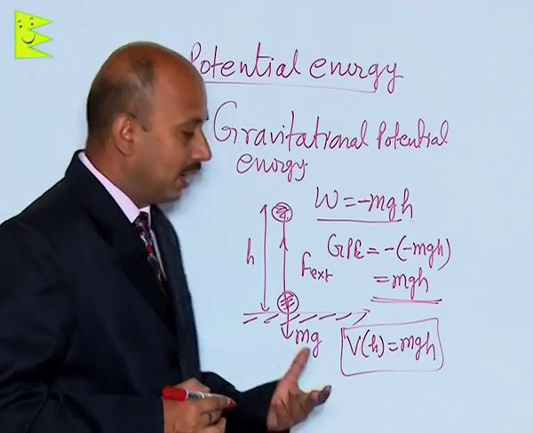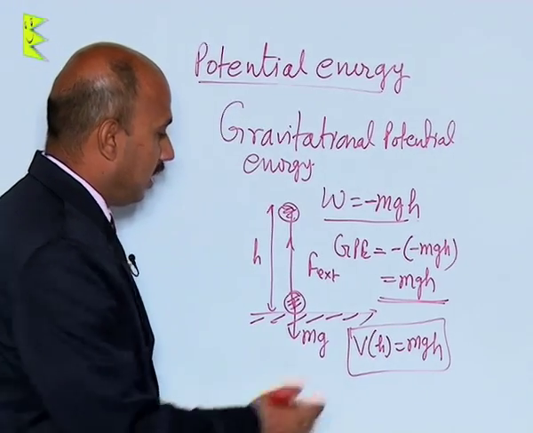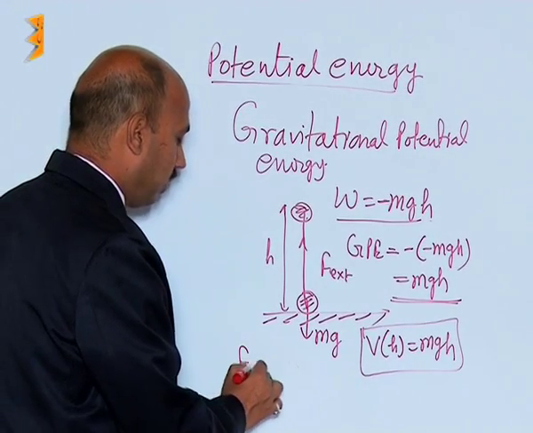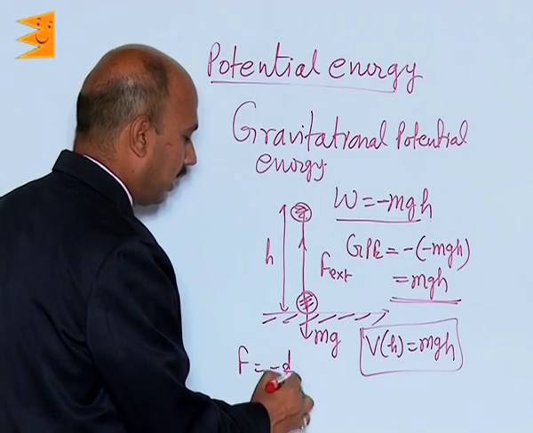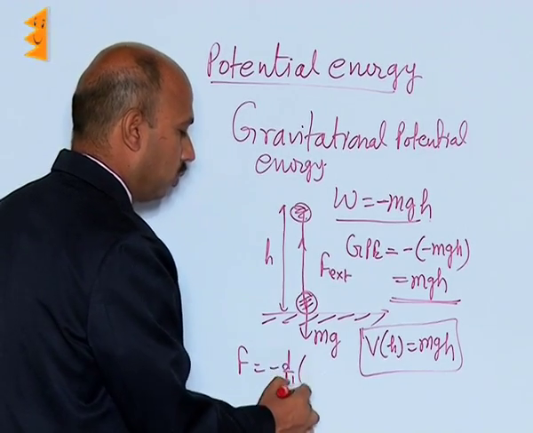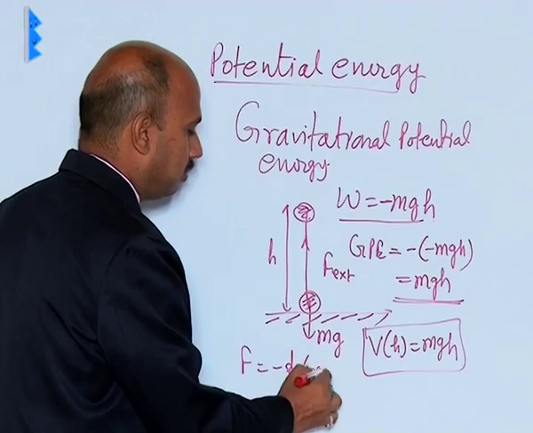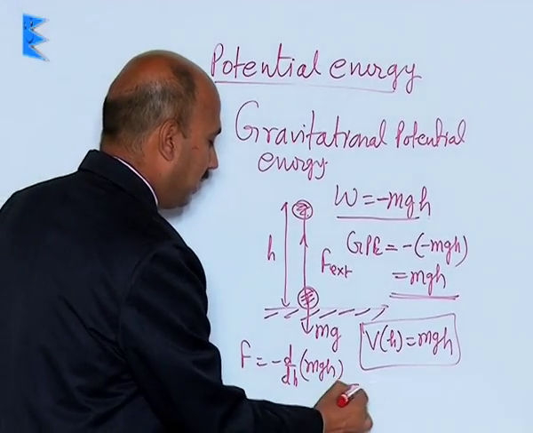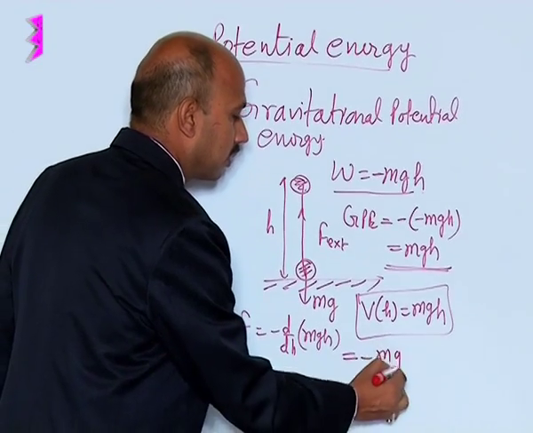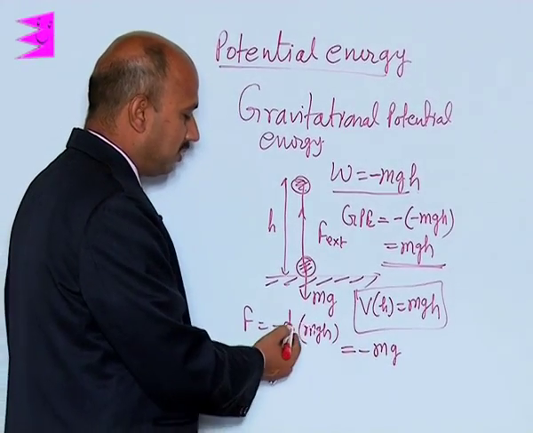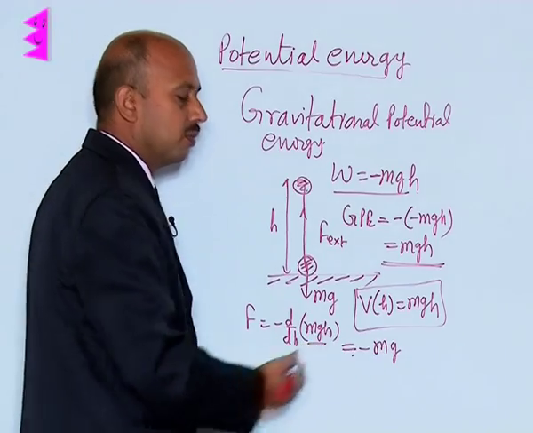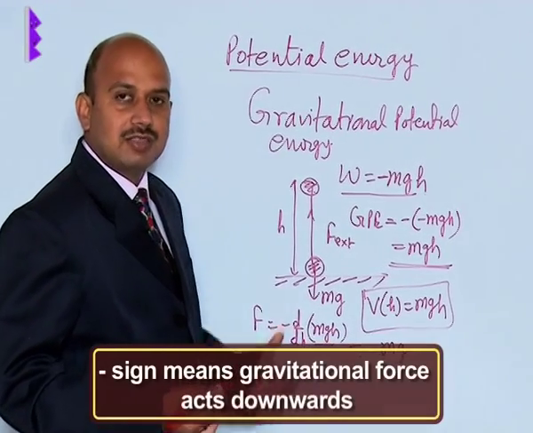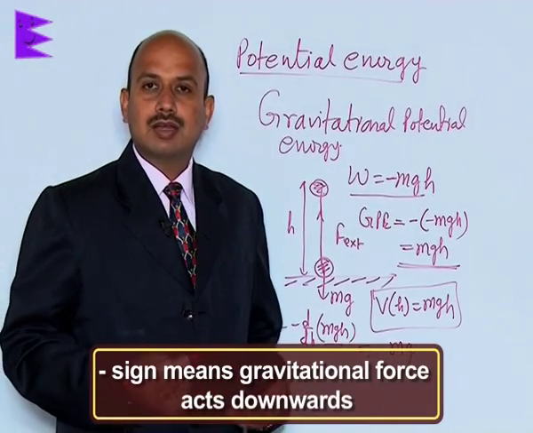and also in this case, we can write F is equal to minus d upon dh of mgh, I am differentiating here. So, we will get minus mg. So, F is equal to minus d upon dh of mgh, that is equal to minus mg. The negative sign shows that the gravitational force acts downward.